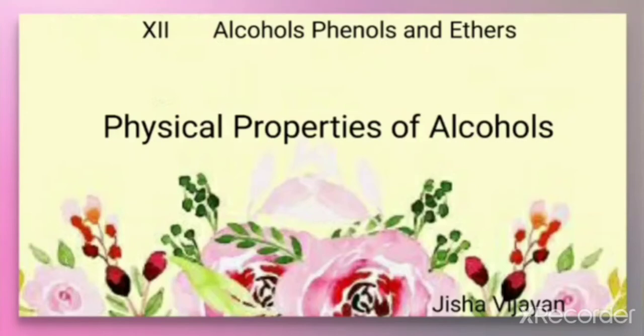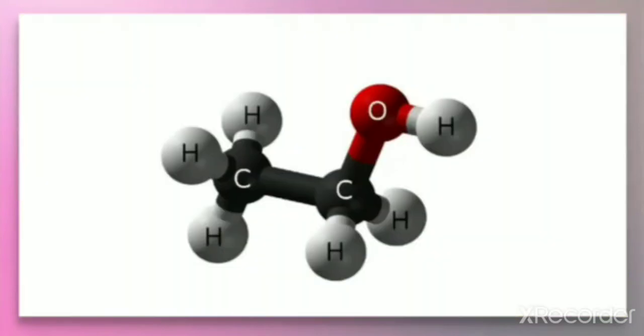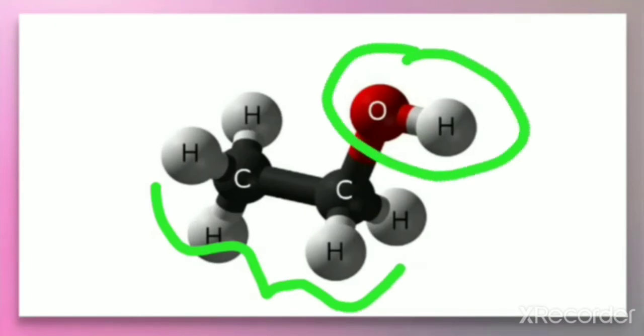Hello students, let us discuss physical properties of alcohols. In alcohols there are two parts. One part is an alkyl group, the other part is called a hydroxyl group.